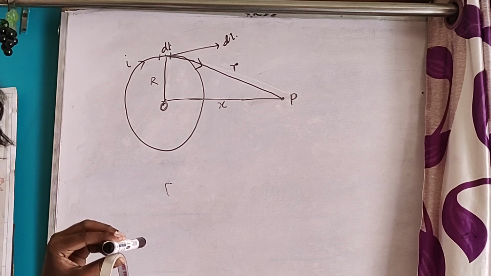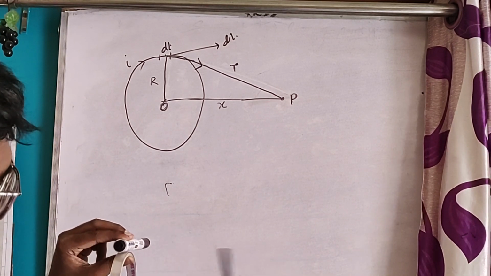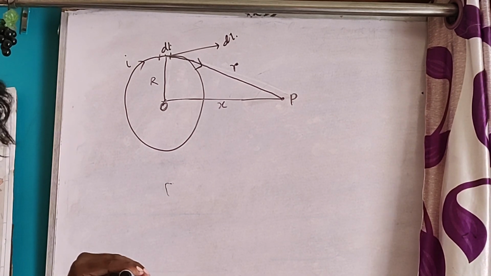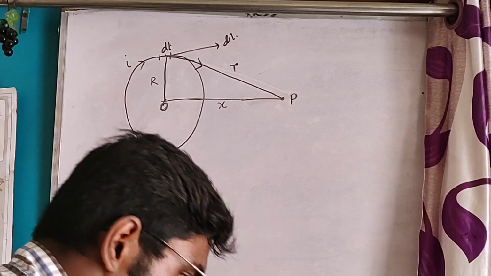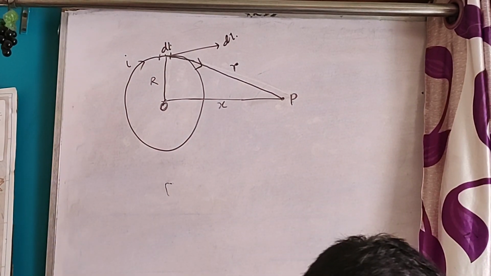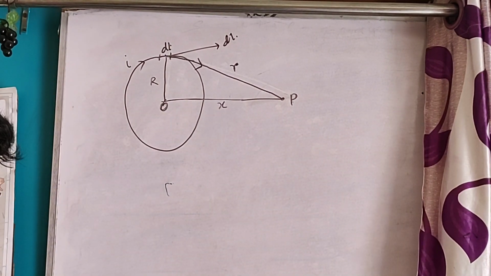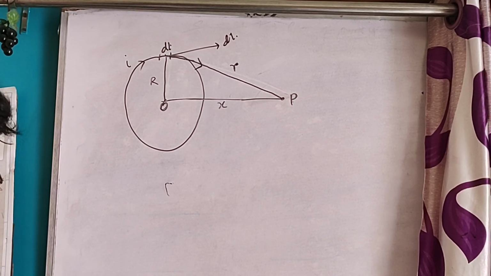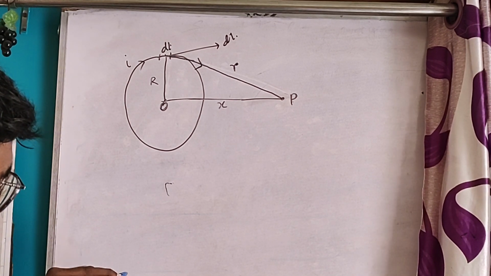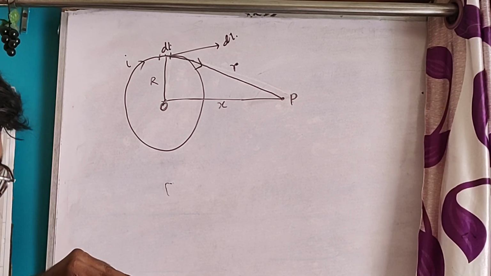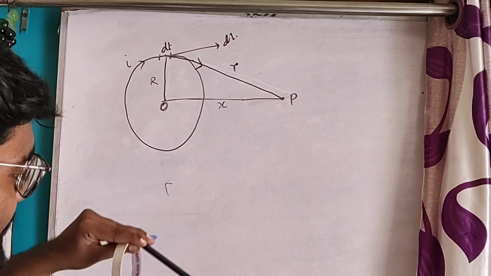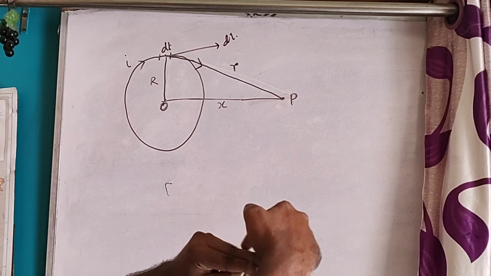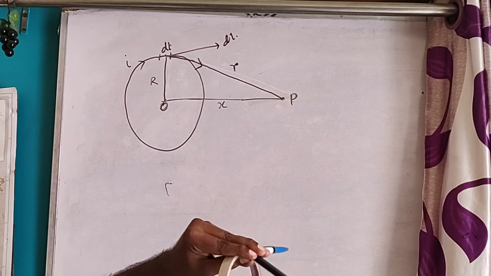Now the distance from this dl to P is just like this. dl is in this direction and r is in this direction.